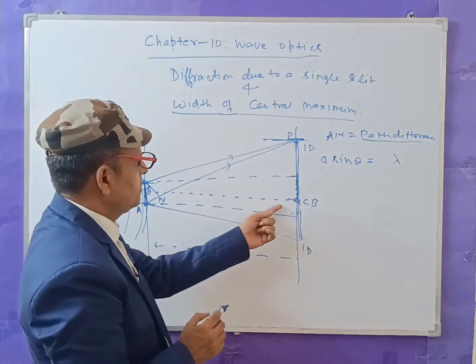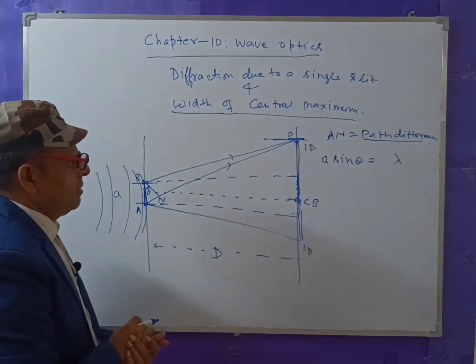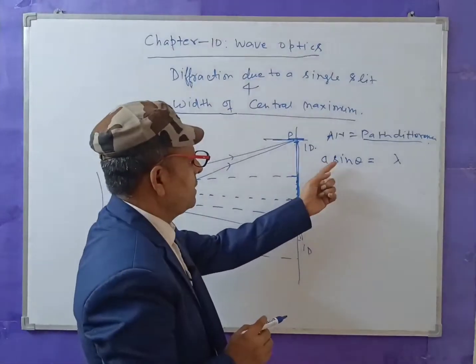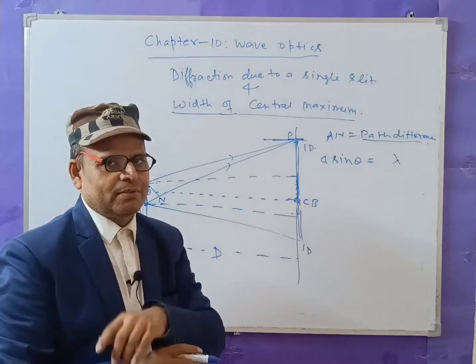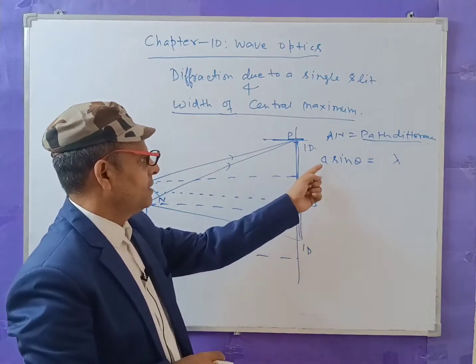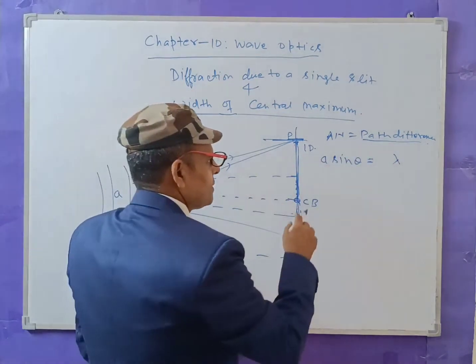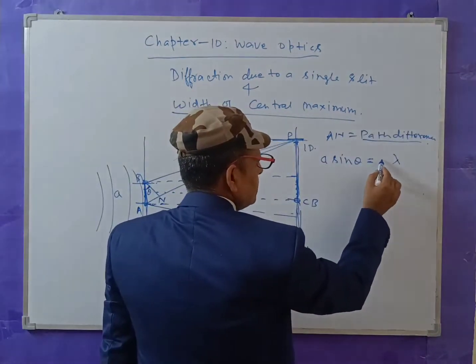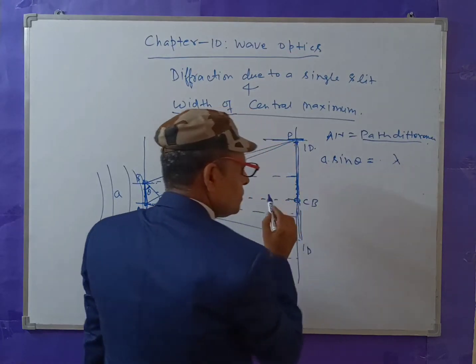I will calculate the width of the central maximum, but one thing is here: a sin theta is equal to lambda. This is the first minimum, because the first dark starts from here. Therefore, I have written a sin theta is equal to lambda. For the second minimum, a sin theta will be 2 lambda. For the third, a sin theta is equal to 3 lambda, and so on.